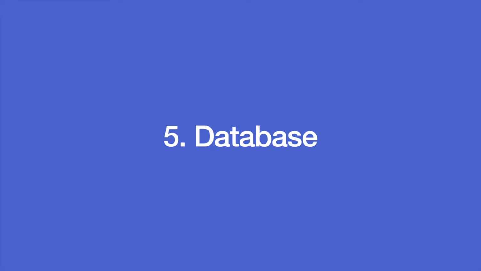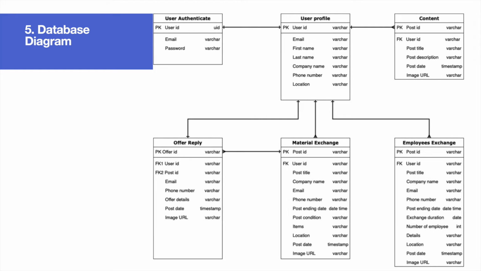The database. I will show you the database diagram. The website will have 6 tables in the database, but only uses a few. Because the user authentication is handled by file-based authentication, it handles when users register and sign in. When a user registers to the website, it will generate the user ID, which can be used throughout the website. The user profiles: when a user is logging in, the website will get the user ID and bring the information belonging to the user.